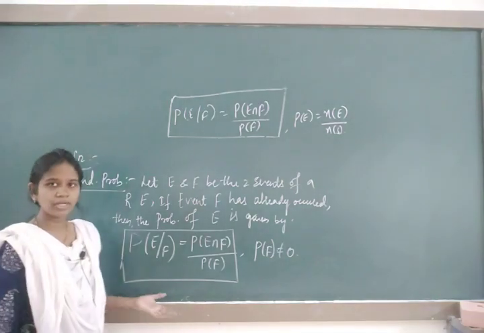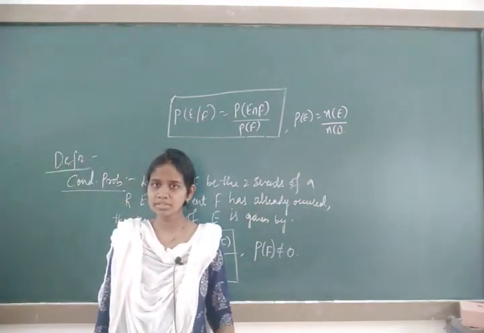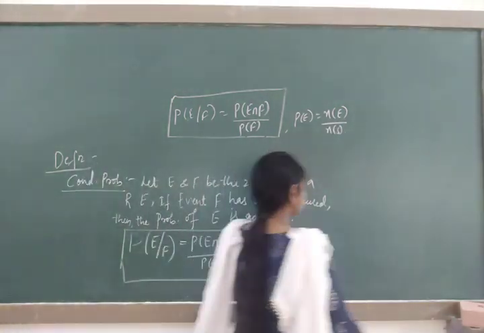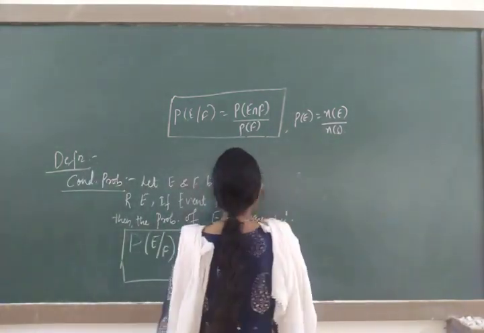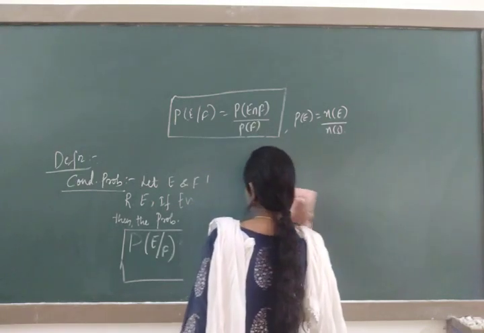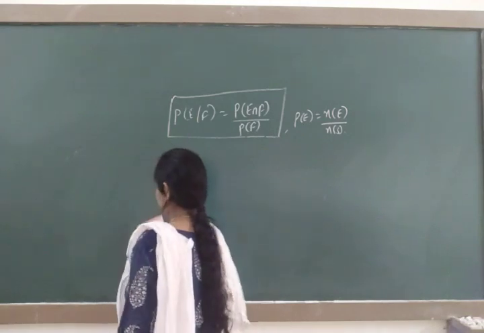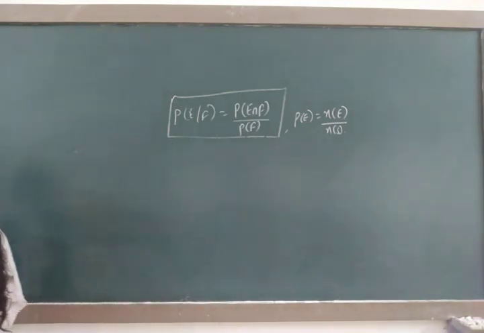So this is the definition of conditional probability. Based on this formula itself, I will take an exercise problem.